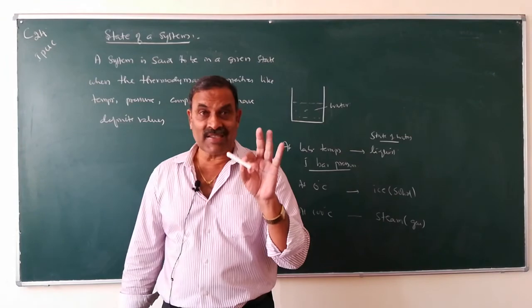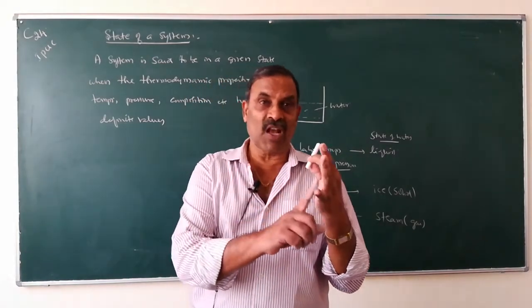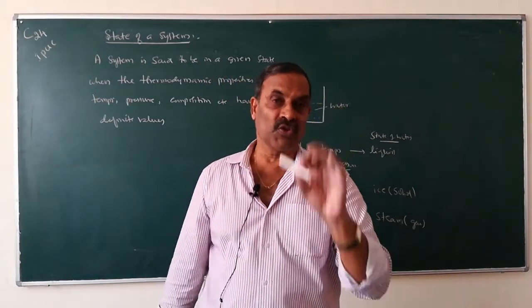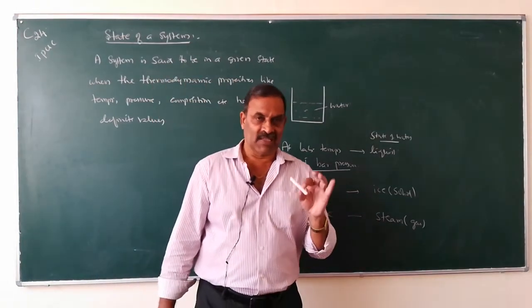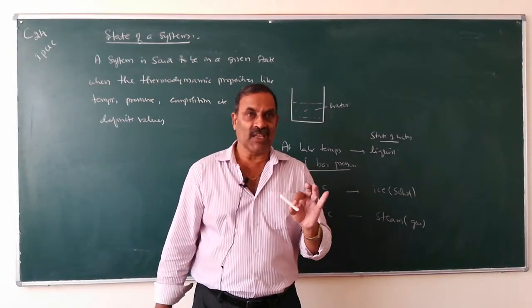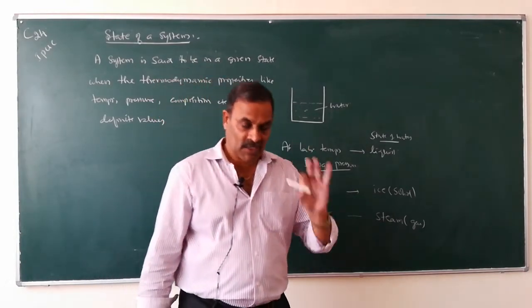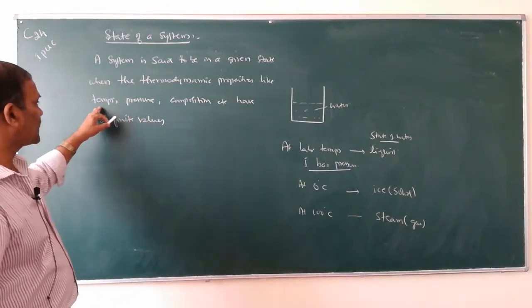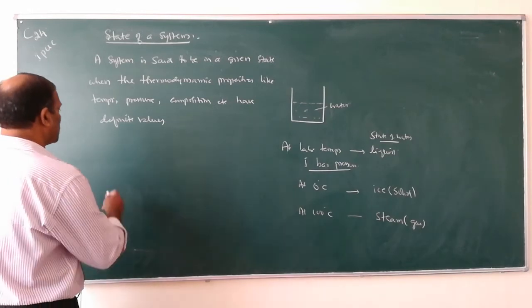Therefore, to define the state of a substance, we have to mention the value of temperature, the value of pressure, and the composition of the material. A system is said to be in a given state when the thermodynamic properties like temperature, pressure, composition, etc. have definite values.